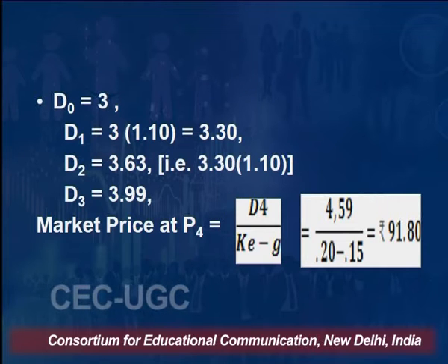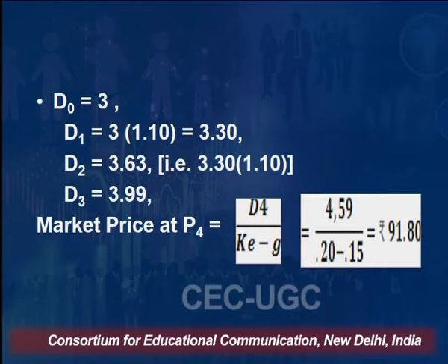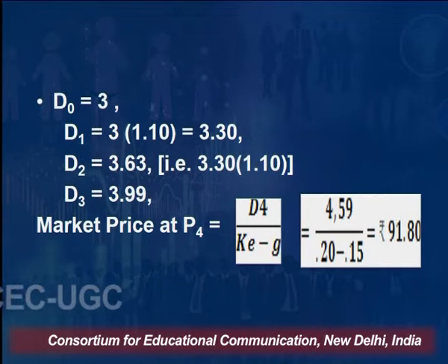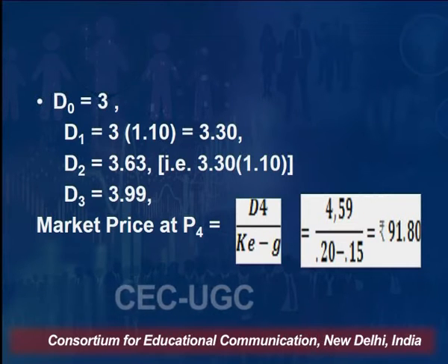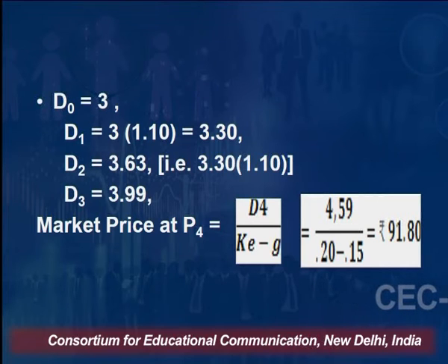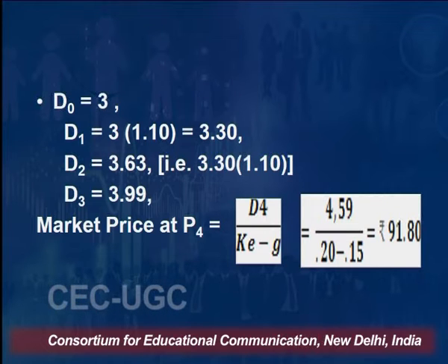So what will be the price at the end of the fourth year, supposing I want to know? P4 will be D4 divided by cost of equity minus growth rate. That is 4 rupees 59 paisa. What will be D4? Because after 3 years, it will grow at the rate of 15%.